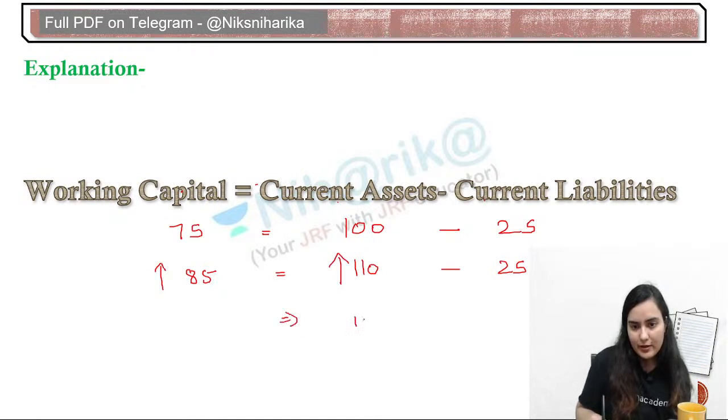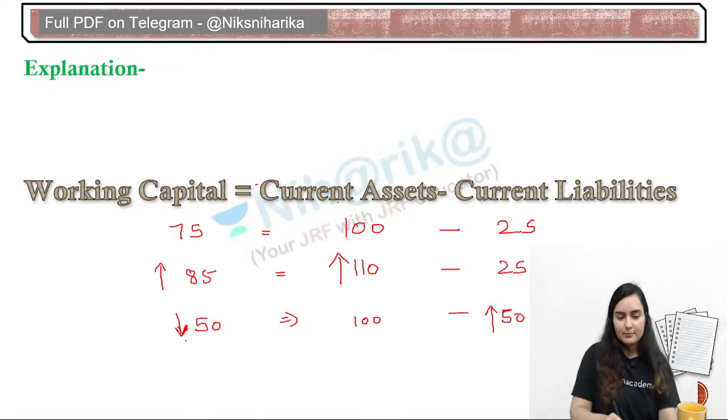On the other hand, if we keep the current assets the same and we increase the current liabilities, that is, we keep it as 50, then the working capital will go to 50. Basically, if we increase this, it will reduce. The question is asking only related to working capital now.